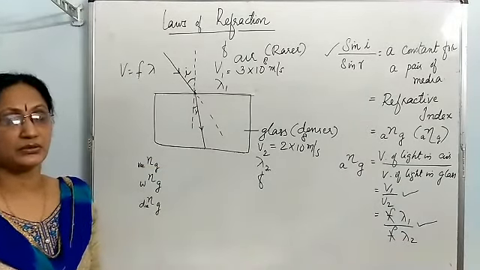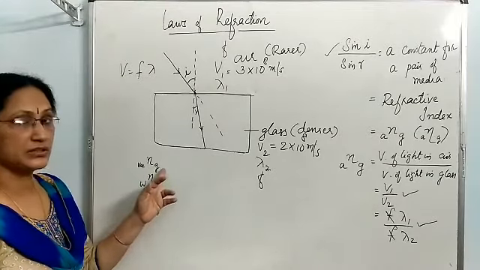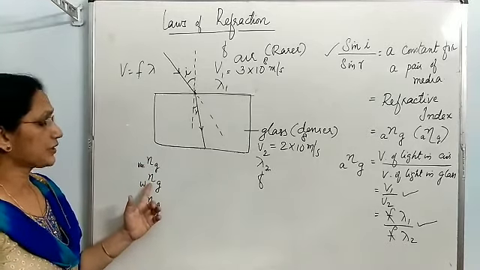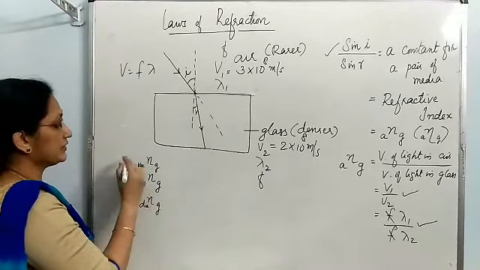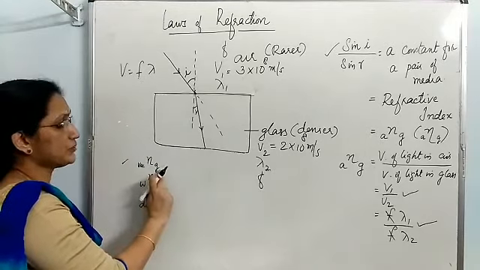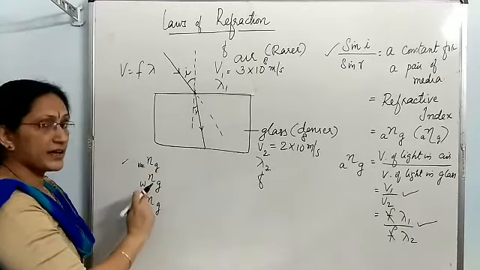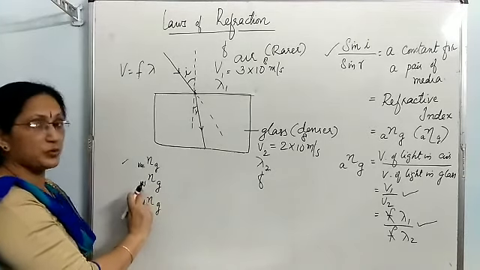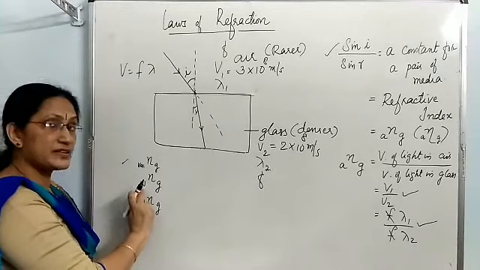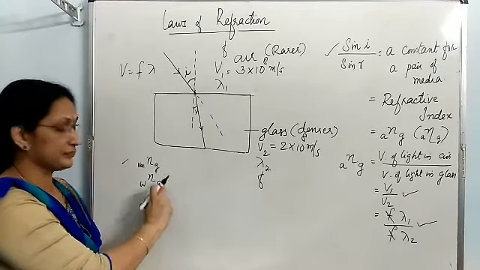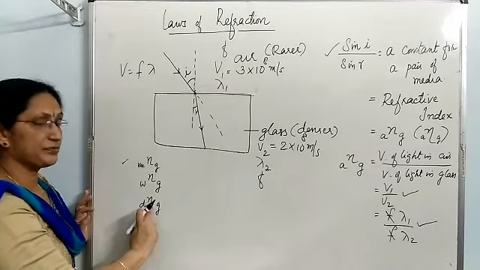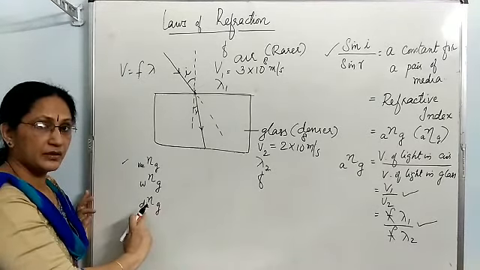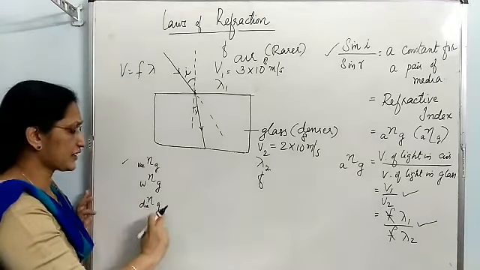Suppose you are finding out refractive index of glass with respect to vacuum. That means the first medium is vacuum, second medium is glass. Next case, you are finding out refractive index of same glass but with respect to water. That means in this case water is the first medium, glass is the second medium. Third case, you are finding out refractive index of same glass with respect to diamond. Means first medium is diamond, second medium is glass.